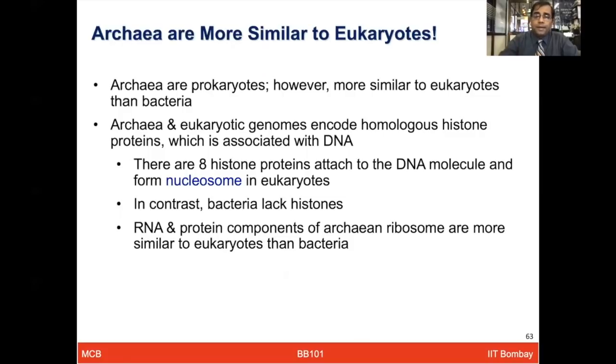So these archaea and the eukaryotes both have their own genome, which encodes the characteristic proteins known as histones. These histone proteins, which are 8 in number, attach to the DNA molecules and form a complex known as nucleosome in eukaryotes. While that nucleosome is lacking in the bacteria, these archaea contain these histone proteins. The RNA and protein components of the archaea and their ribosomes are more similar to the eukaryotes as compared to the bacteria.